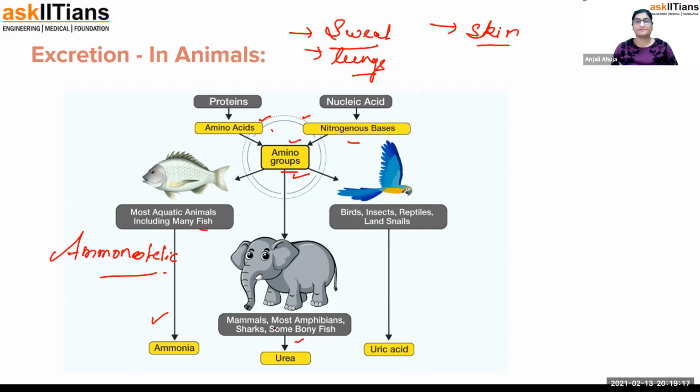Talking about urea, mammals like us, amphibians, sharks and some bony fishes excrete urea. They are known as ureotelic. Ammonia, urea and uric acid all are made up of nitrogen. They are all nitrogenous wastes, but their structure is different, and the way they are present is different. Ammonia is in gaseous form and a little dissolved in water. Urea appears like urine. Uric acid appears like a condensed structure, a little paste kind of, as you must have seen in birds. These are known as uricotelic.